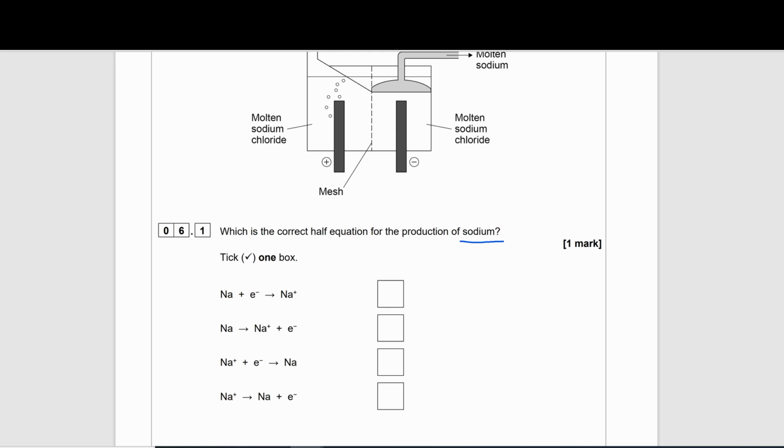It cannot be the first one because we're looking at the production of sodium, not the production of sodium ions. So it cannot be that one. This next one cannot be correct because again it's showing production of sodium ion. That's not what we want. Having a look at this one here, we have a sodium ion plus an electron giving us our sodium metal. So this should be the correct answer here.